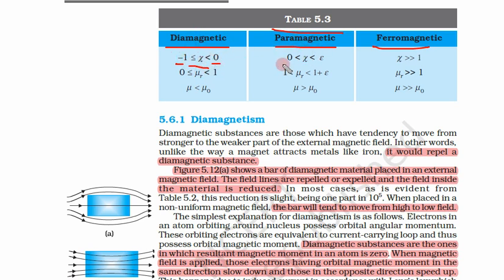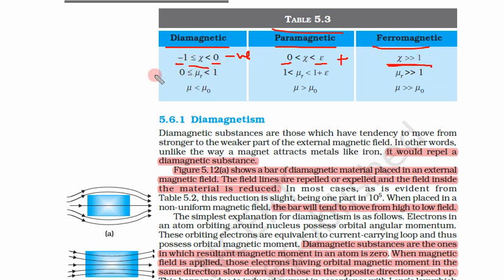For paramagnetic it is between 0 and epsilon. Epsilon means very small, but greater than 0, so chi is positive and small. For ferromagnetic, chi is much larger than 1, like 500,000 or so, very high.